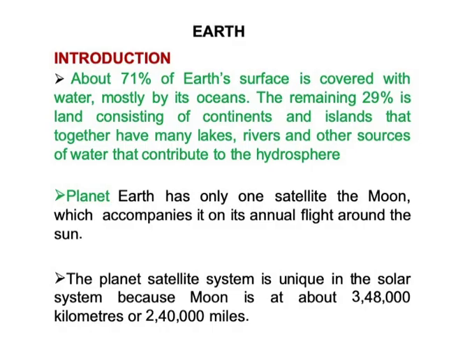We know that the Earth is one of the planets, and it has only one natural satellite, that is the Moon. What is that? It is the Moon, which accompanies Earth in its annual flight around the Sun. So the planet-satellite system is unique in the solar system, because the Moon is about 384,000 kilometers or 240,000 miles away.